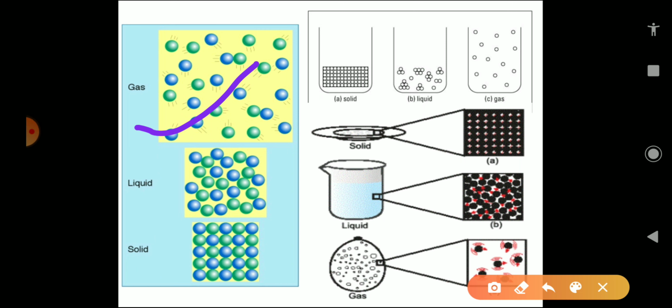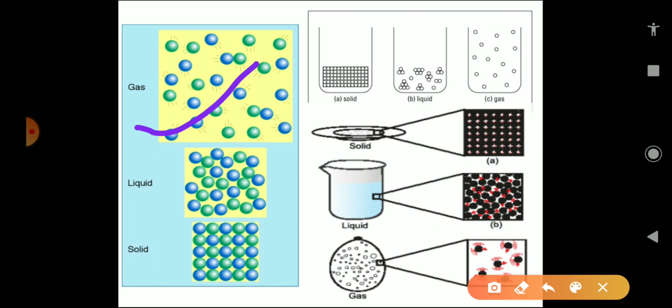Because of this random movement, the particles hit each other and also the walls of the container. The pressure exerted by the gas is because of this force exerted by the gas particles on the walls of the container. So, when these gas particles are moving with high speed, they exert force on the walls of the container.